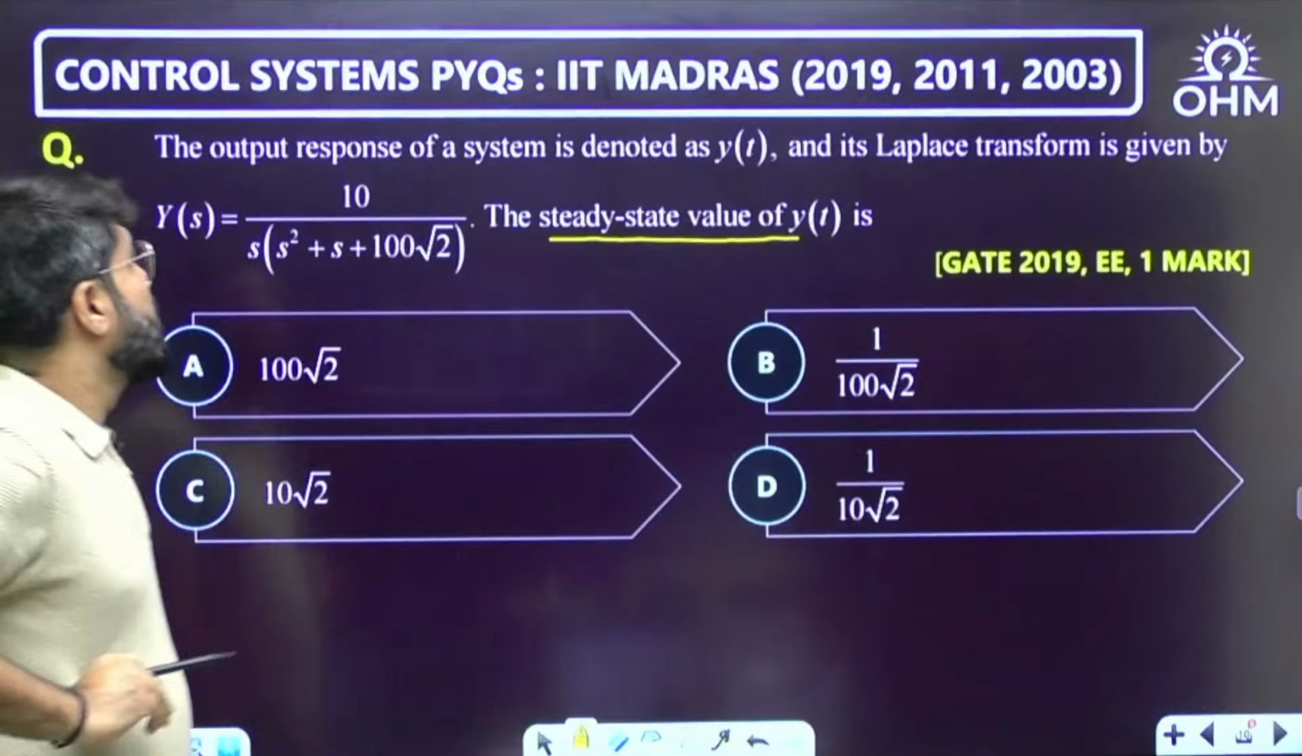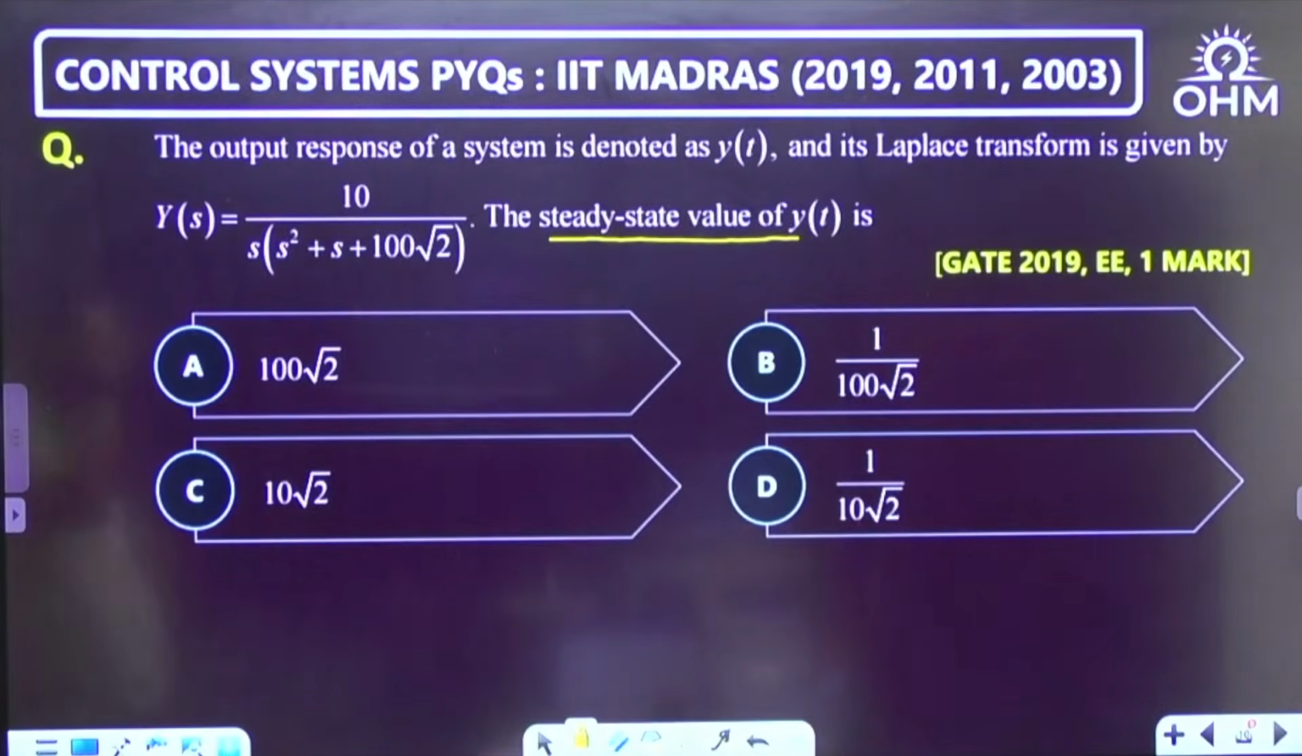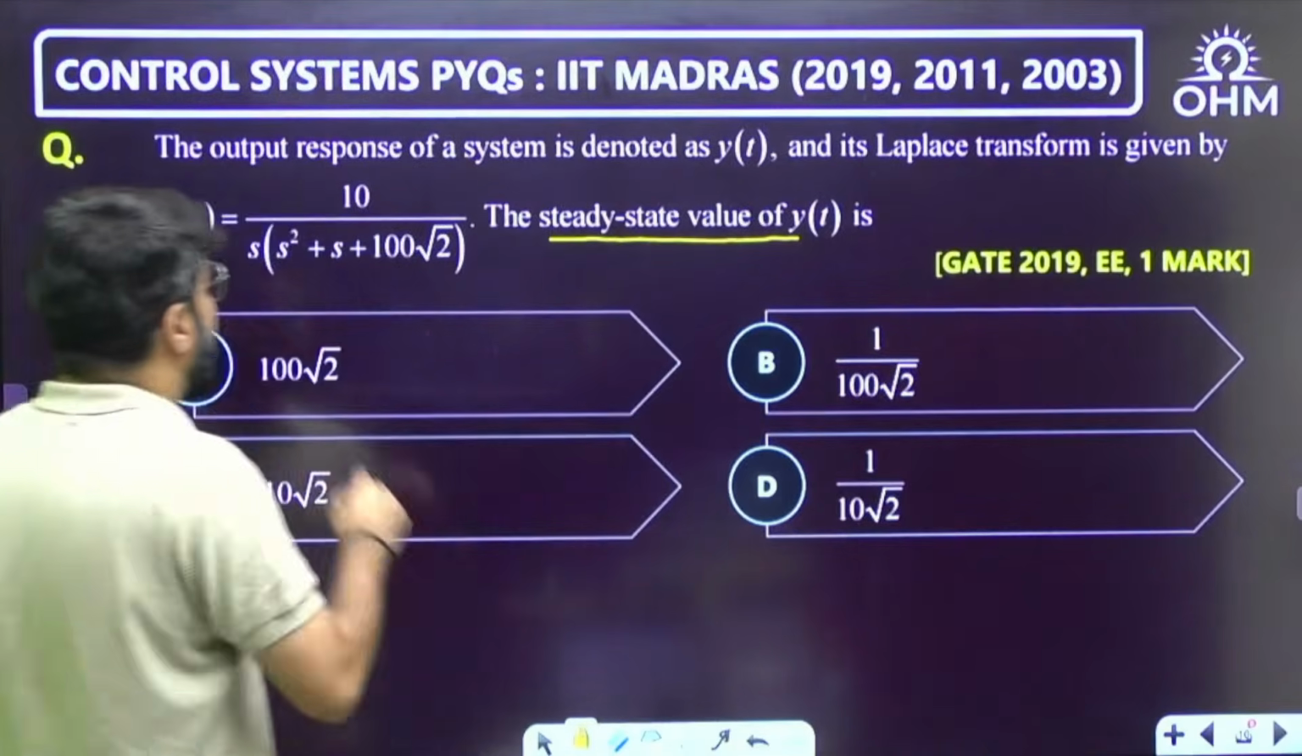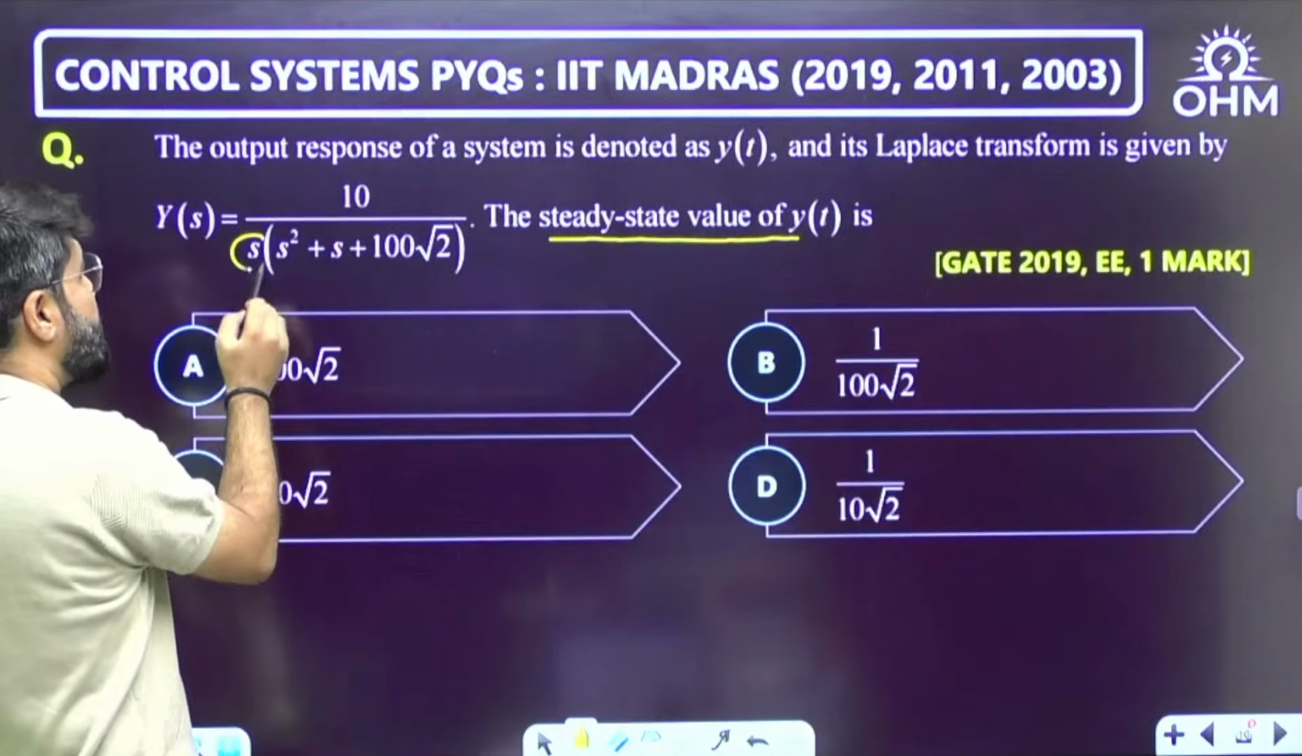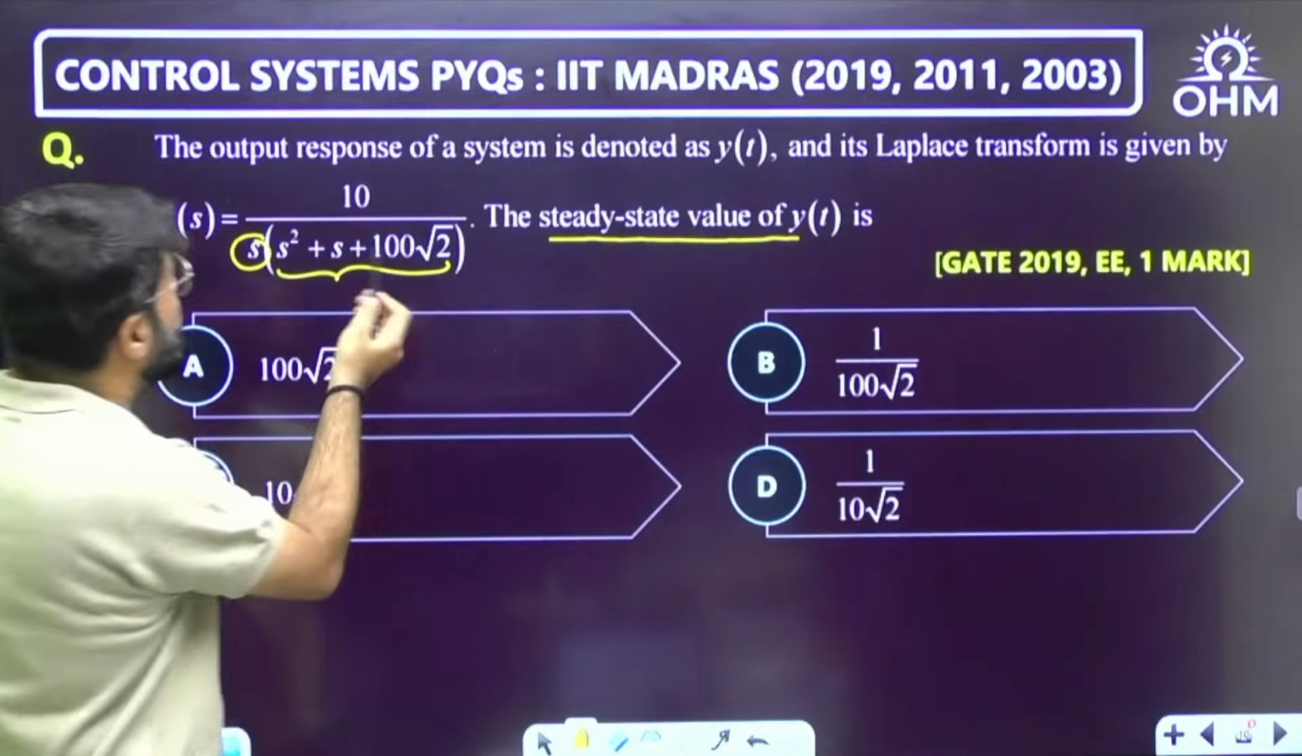The output response of a system is denoted as yt, and its Laplace transform is given. What is the steady state value of yt? See, the Laplace transform Ys has a pole at origin and two complex conjugate poles